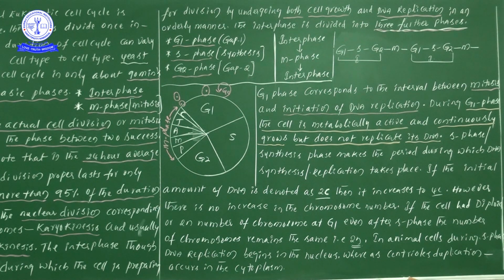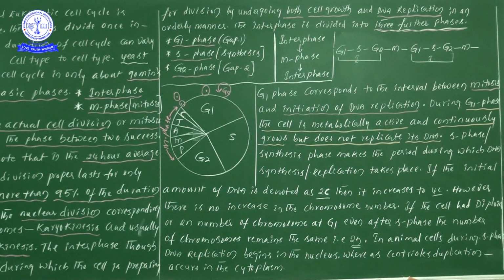growing in its size. Suppose one particular cell has a certain size; due to the preparation of proteins, different types of nutrients and different metabolic activities, the size of the cell is increased. That is what we take as metabolically active and continuously growing.